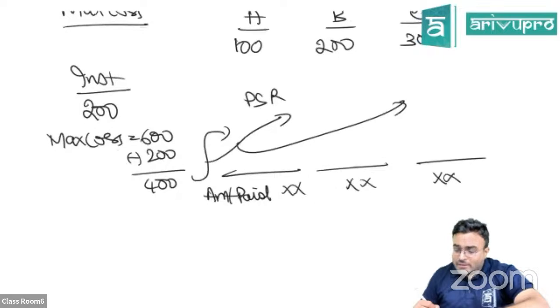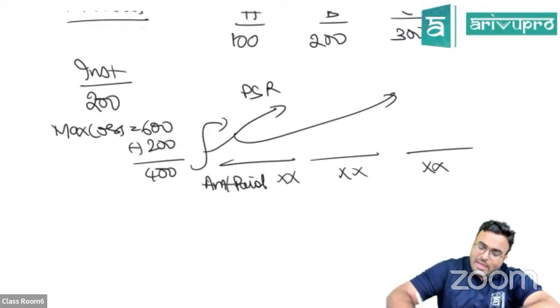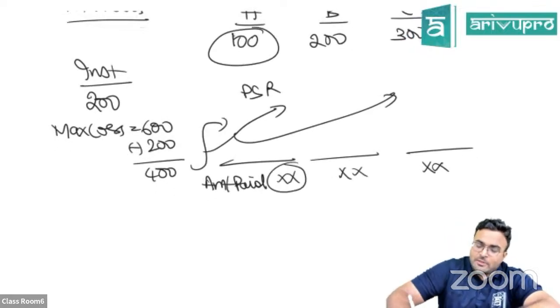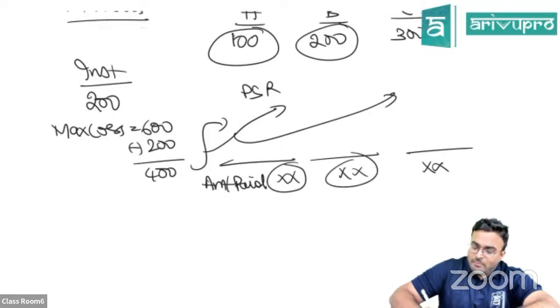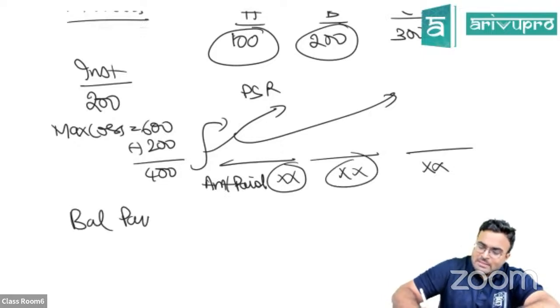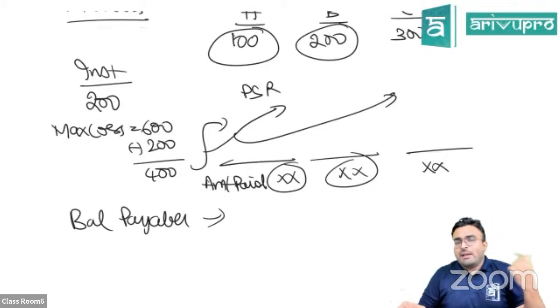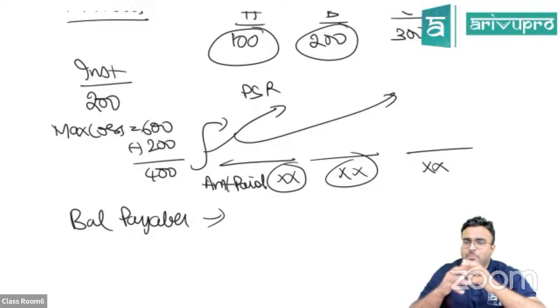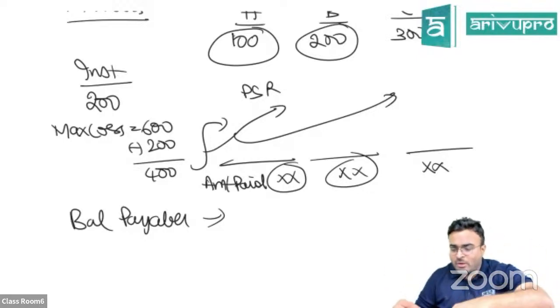Once you pay that, then you check. I was supposed to pay 100, I paid something. I was supposed to pay 200, I paid something. Some balance will be there. This will be your balance payable. Continue like that. As many installments as you have, keep continuing. In the next installment, again you calculate maximum loss, distribute it, and the remaining amount will be the amount paid.